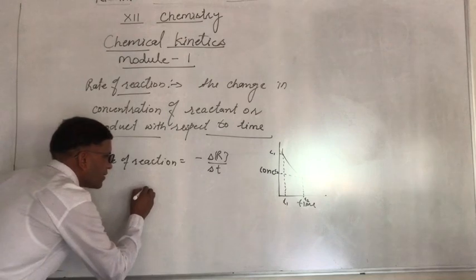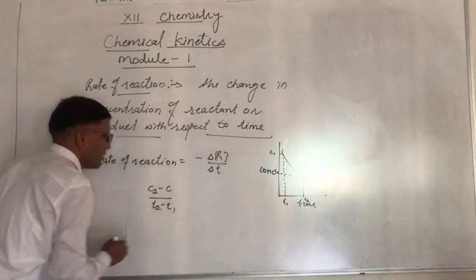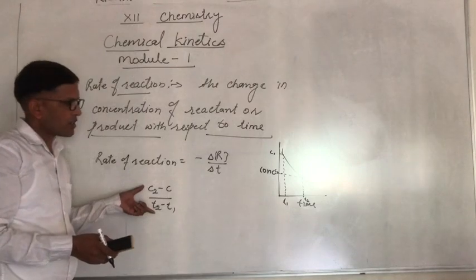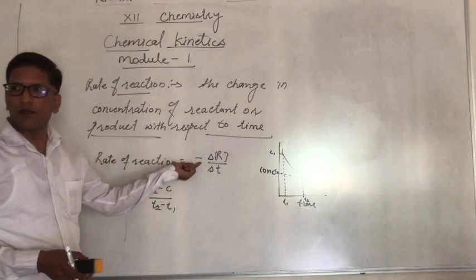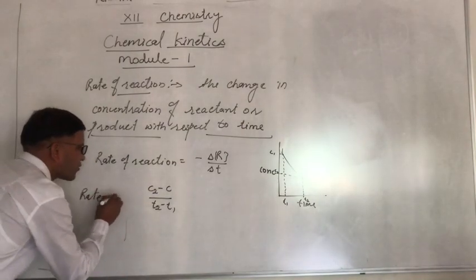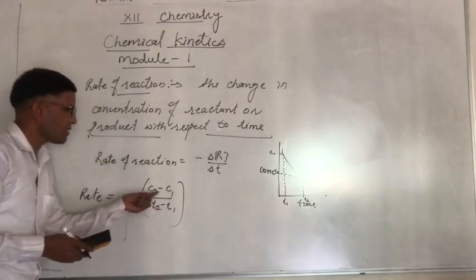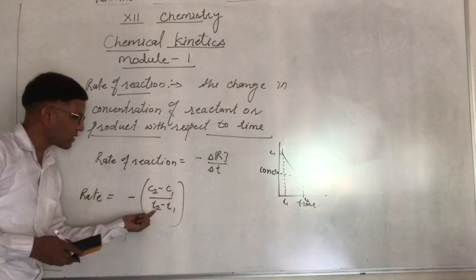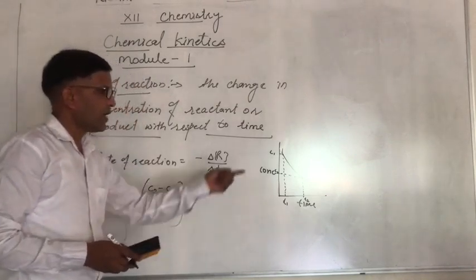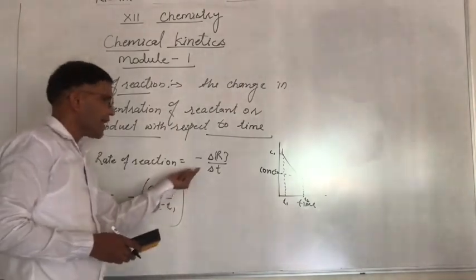So C2 minus C1 upon T2 minus T1 is negative. So we can make this value positive using the sign convention. According to that, the rate is equal to minus of that. C2 is the final concentration, C1 is the initial concentration, T2 is the final time and T1 is the initial time. That is the reason the rate of disappearance of the reactant is negative.